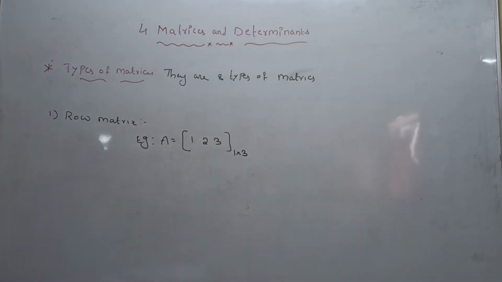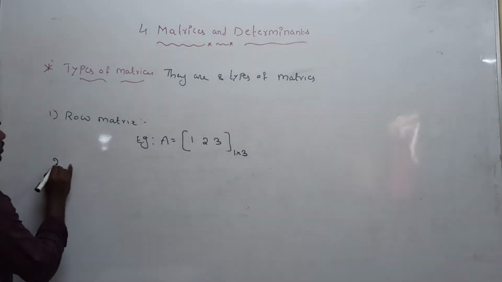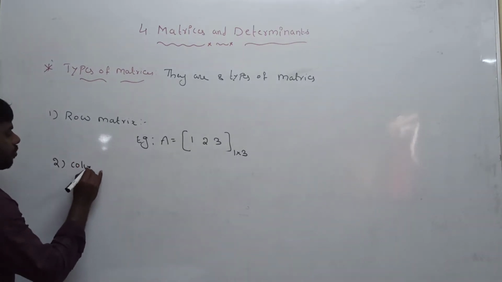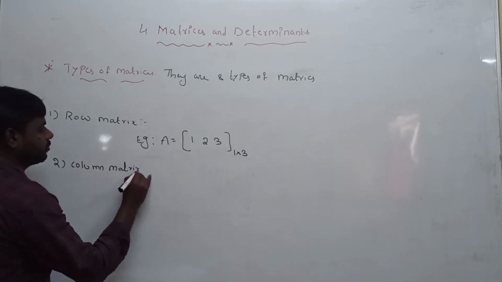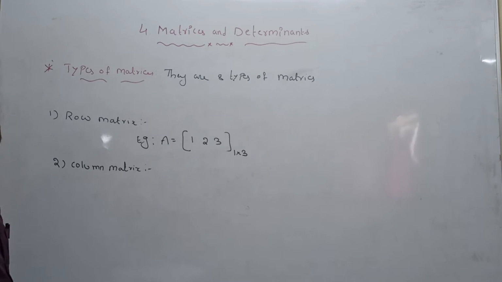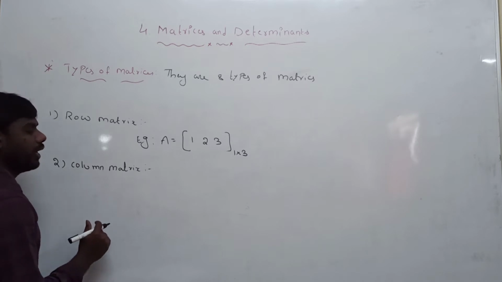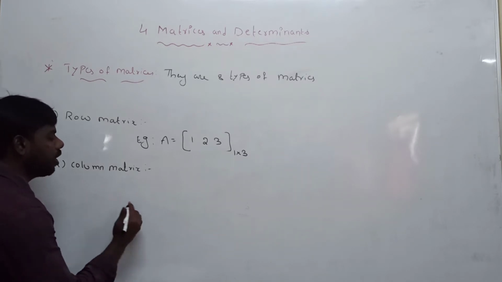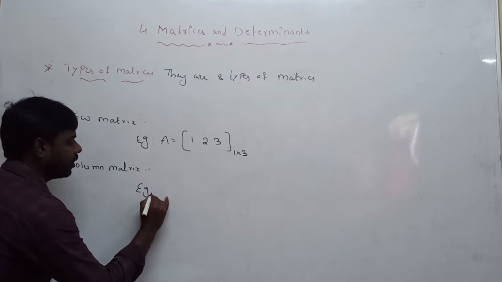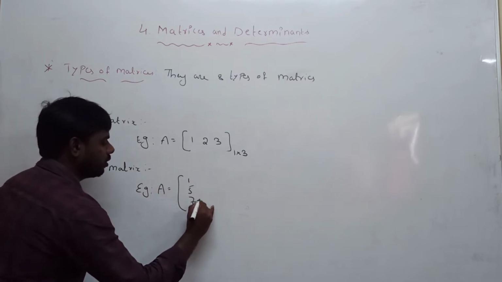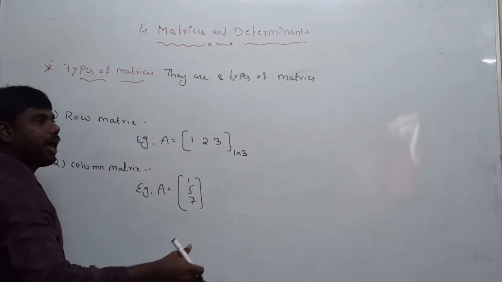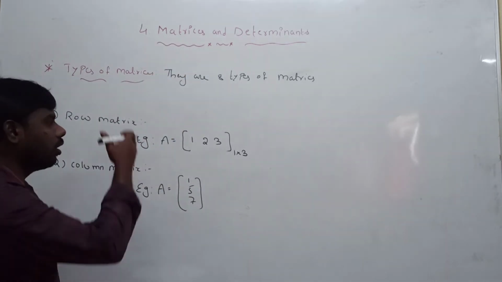Next one is column matrix. A column matrix is nothing but a matrix having only one column. A matrix having only one column is called a column matrix. Example is capital A is equal to 1, 5, 7. Vertical arrangement of elements is called a column matrix.